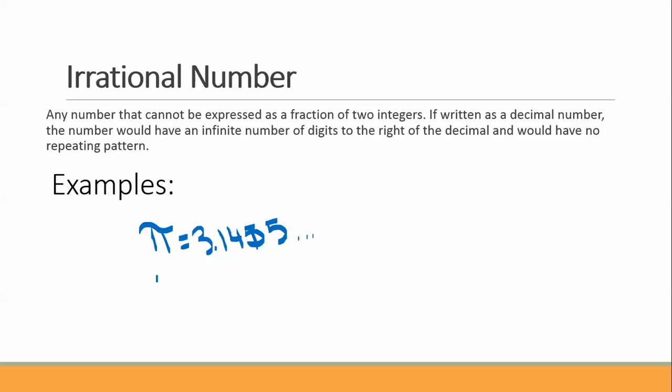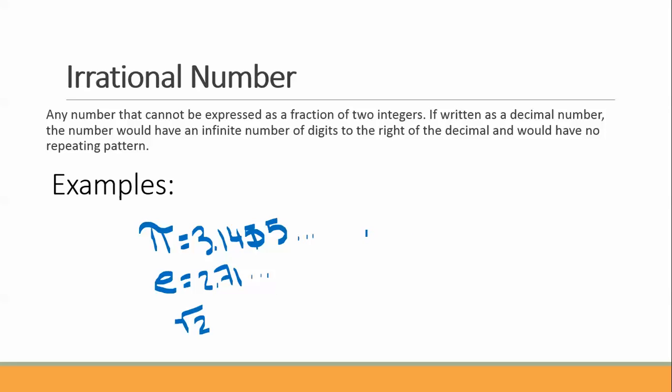Another number, if you keep going in math, is e. We can approximate e as 2.71, and that goes on forever and doesn't repeat. E is the natural number. Any square root that doesn't have a perfect square is irrational. So the square root of 2, if I say, what is the square root of 2? And you pause, that's an irrational number. Versus if I said the square root of 4 and you said 2. If you can come up with the square root right away, it's not an irrational number. But if you can't, then it's probably an irrational number.